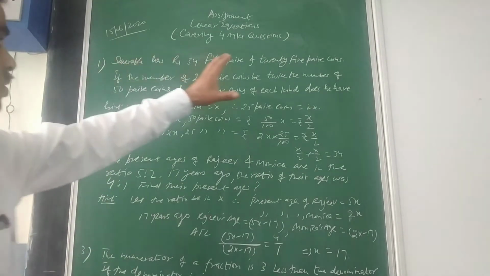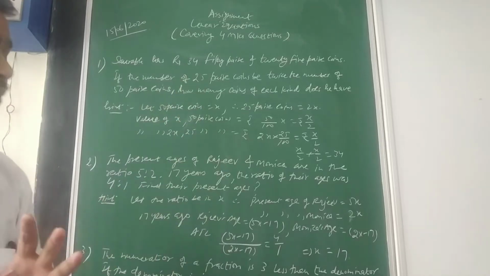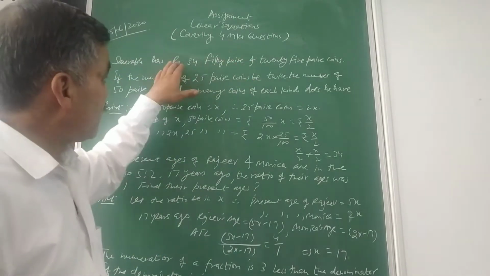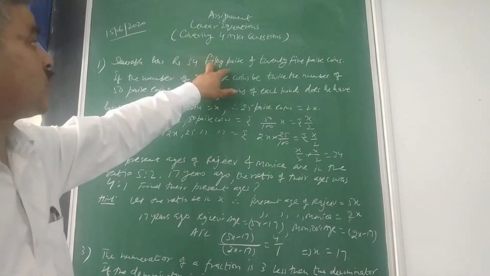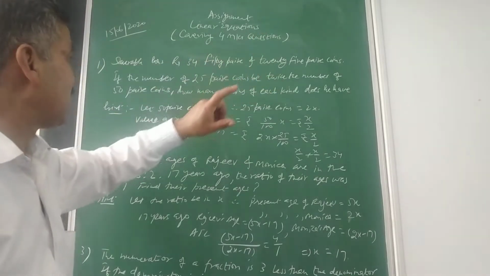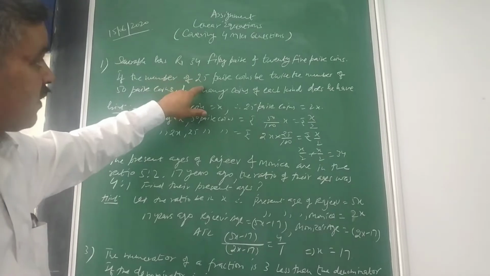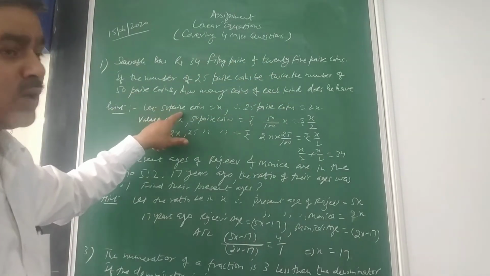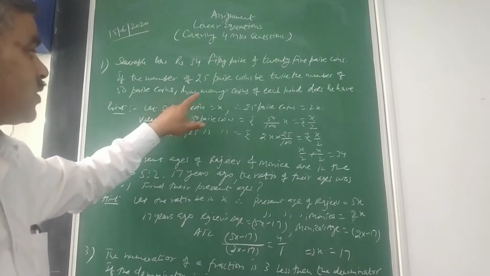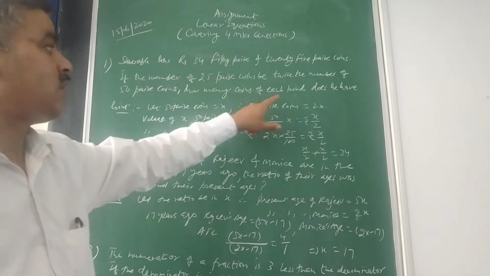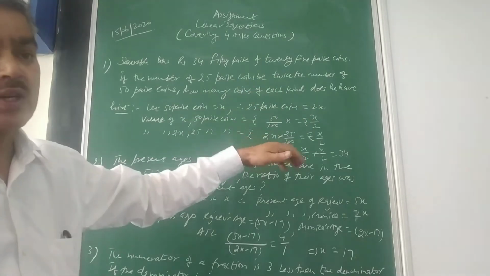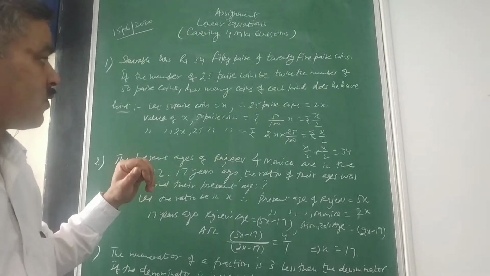You read the question very carefully, that is the first task you have to do. See here, Saurabh has rupees 34, that is divided in 2 types of coin, 50 paise and 25 paise. Now if the number of 25 paise coins is twice the number of 50 paise coins, you need to assume the number of 50 paise coins is equal to x, and then 25 paise coins will be equal to 2x. I am just giving you the hint to form the equation, and then you can see the result afterwards.